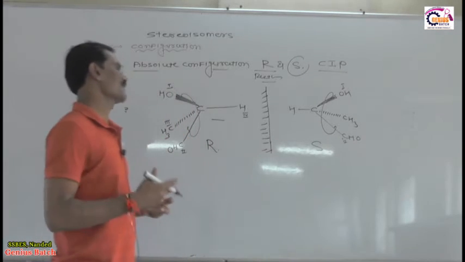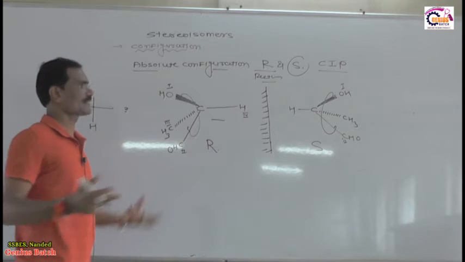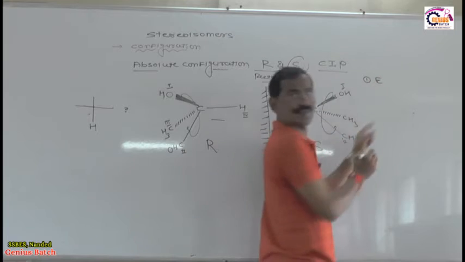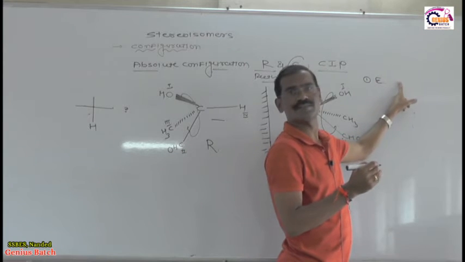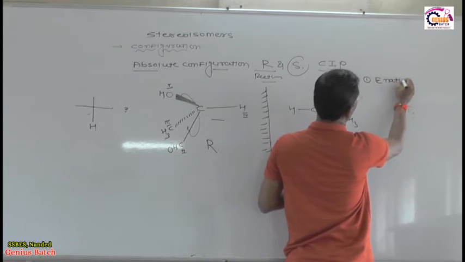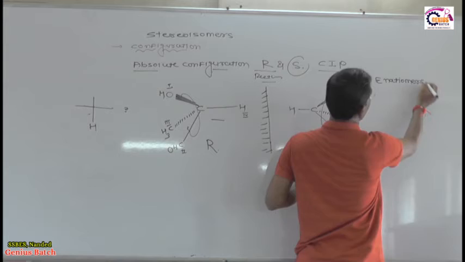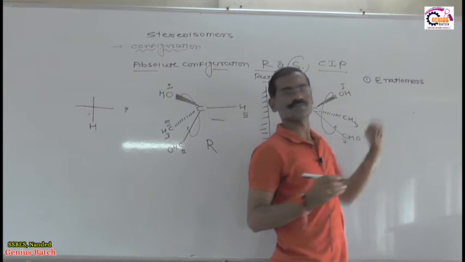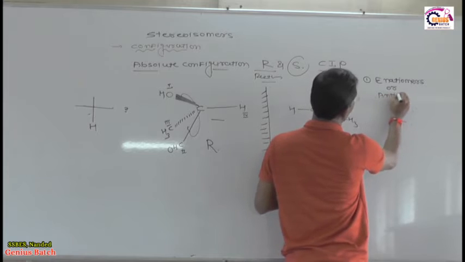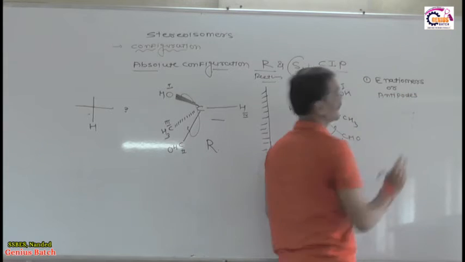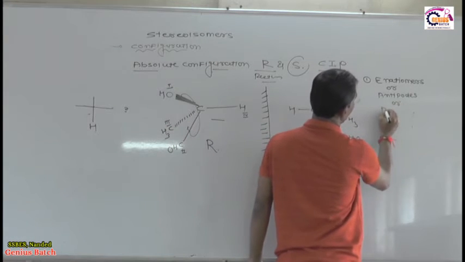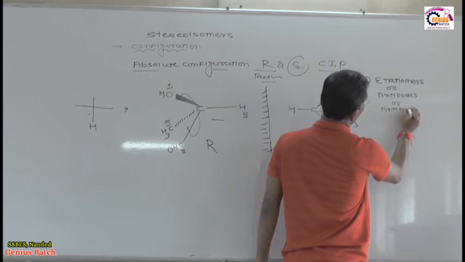Now dear students, which are the important things? Now I will give you the first and very important definition of this topic. That first definition is called enantiomers. This is enantiomers, right? Enantiomers are also called antipodes. Write down in your notebook: enantiomers are also called antipodes, or antimorphs.